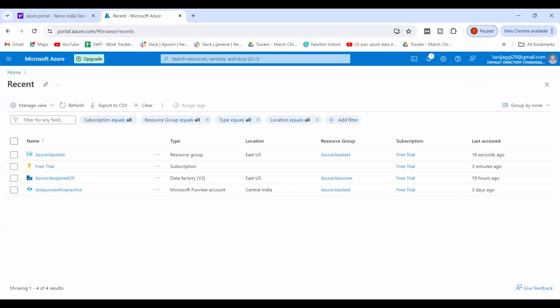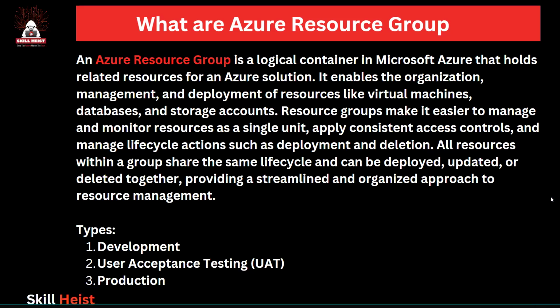So let us now discuss what a resource group is all about. Everybody is clear related to subscription, right? An Azure resource group is a logical container in Microsoft Azure that holds related resources for an Azure solution.